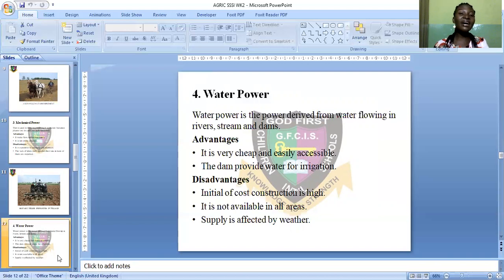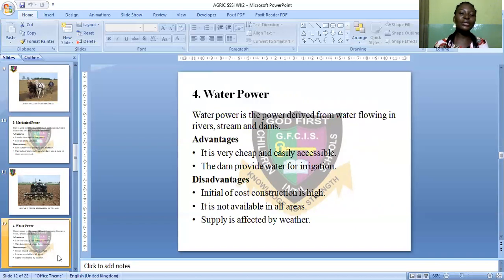And a farmer cannot depend on rain because rain is not a whole year round thing. There's a specific time for rain and a specific time where we experience dry season. But still, cultivation of crops must continue. That is why water power is essential in farming operations.